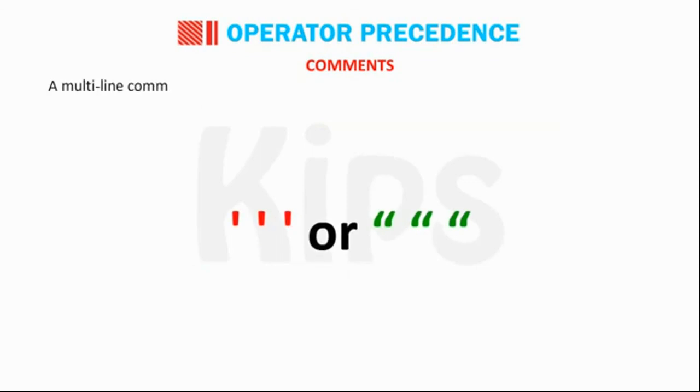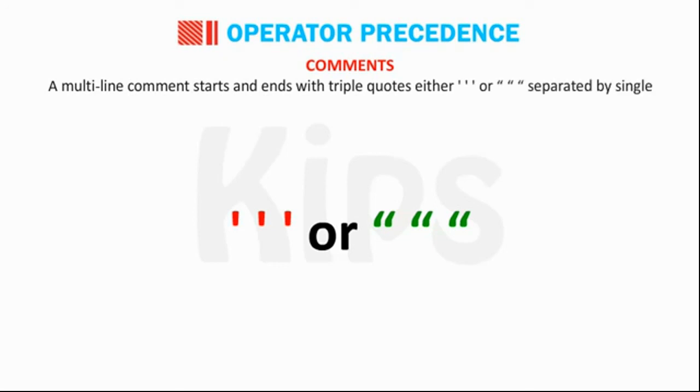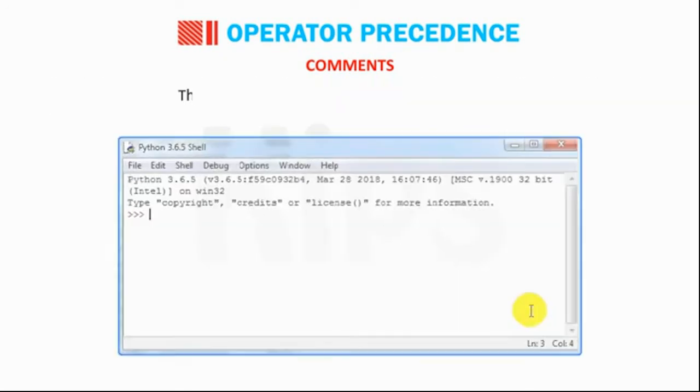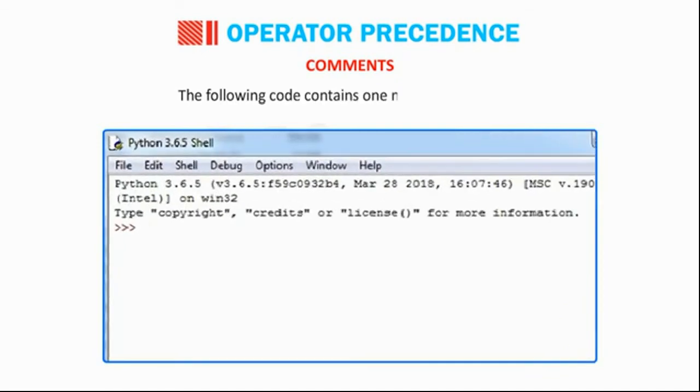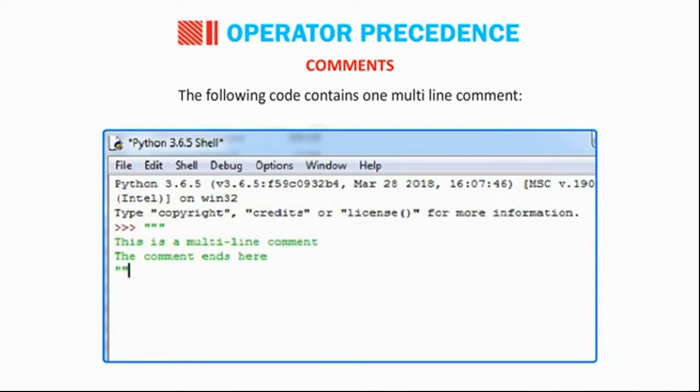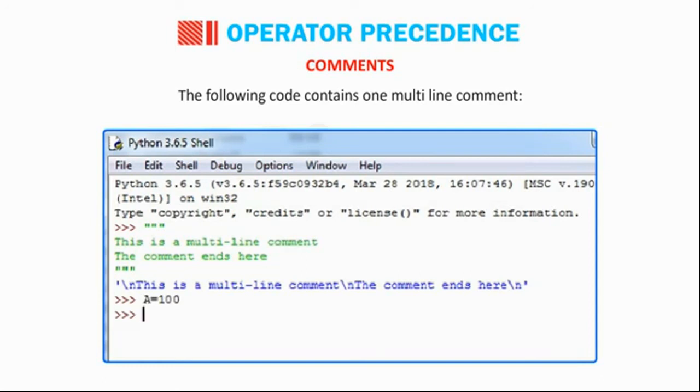A multi-line comment starts and ends with triple quotes, either single quotes or double quotes. The following code contains one multi-line comment. """ This is a multi-line comment. The comment ends here. """ A = 100. print(A).